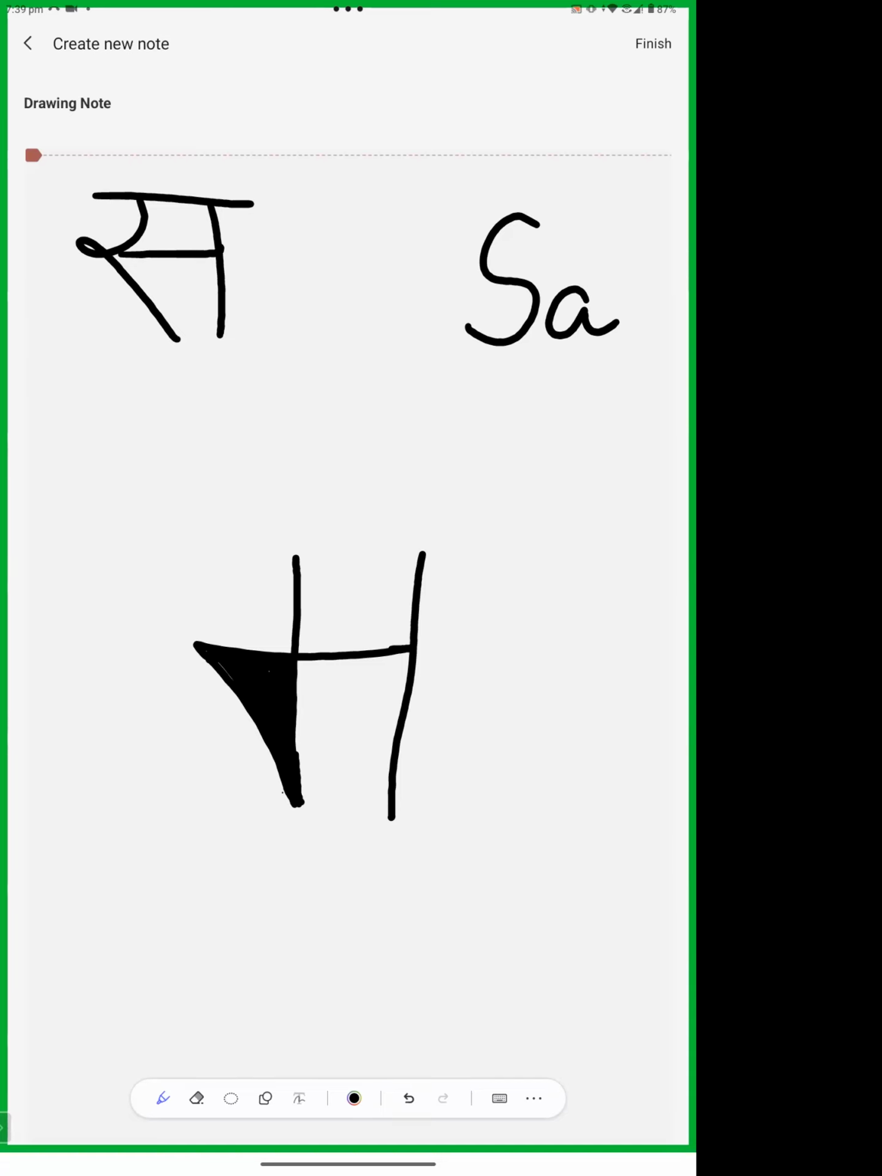So now we have three letters. Which letter is this? Ma. This is Ma, and this is Sha. Okay? So now what is the difference there? It is angular and there is no upper line. So this is S. Okay? This is S.